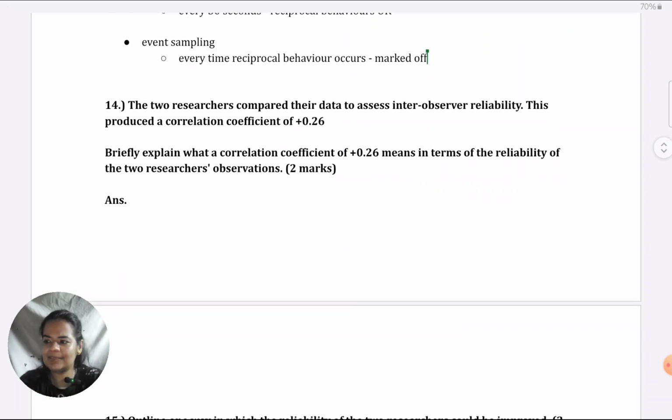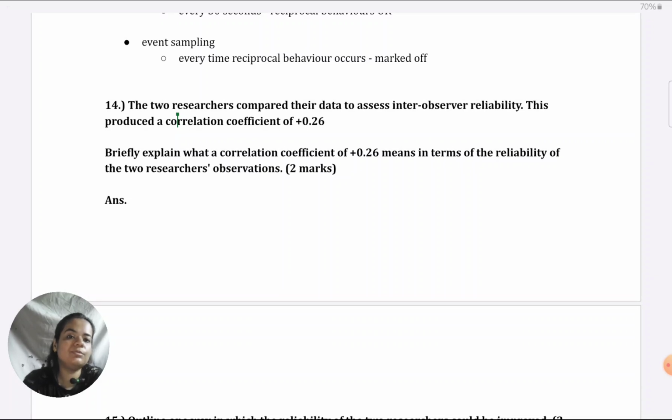Next is a statistics type question, but looking simple. The two researchers compared their data to assess inter-observer reliability. This produced a correlation coefficient of plus 0.26. Briefly explain what a correlation coefficient of plus 0.26 means in terms of the reliability of the two observations. When it comes to inter-observer reliability, you know that you need a correlation of at least plus 0.8 for it to be considered that there has been inter-observer reliability. This is way less than that.